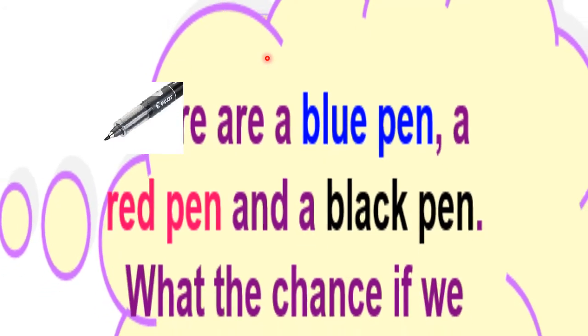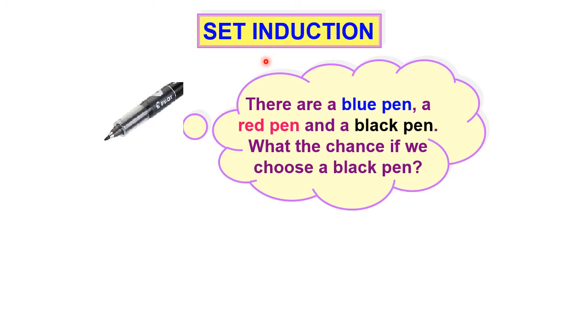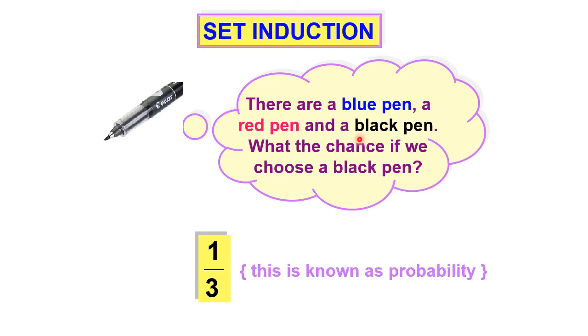Let's say here we have a blue pen, a red pen, and a black pen. Among these three pens, what's the chance if we want to choose a black pen? The chance would be 1/3 because the number of black pens is 1 and the total number of pens here is 3, right? So this is a probability.